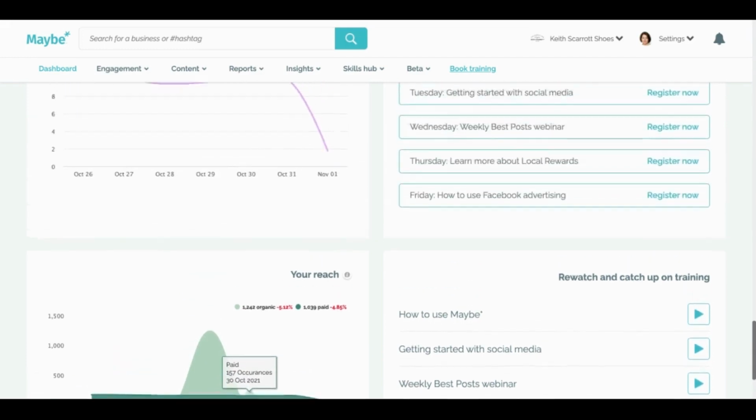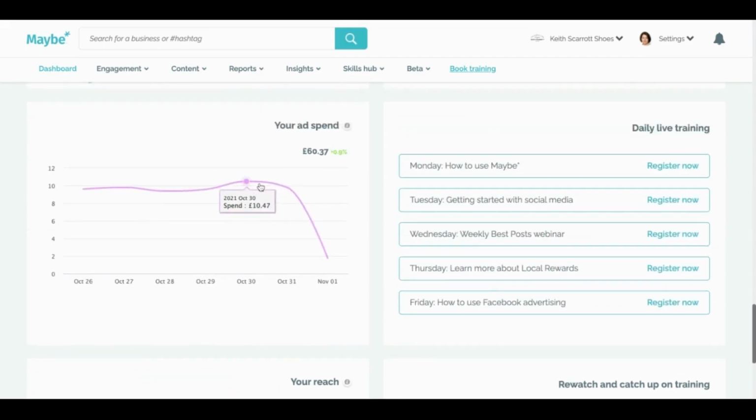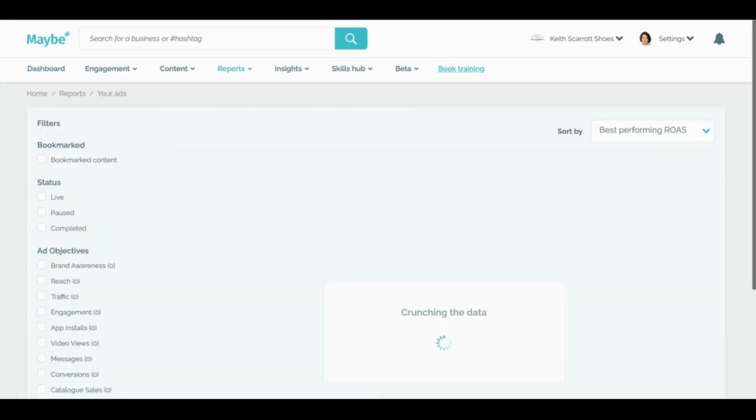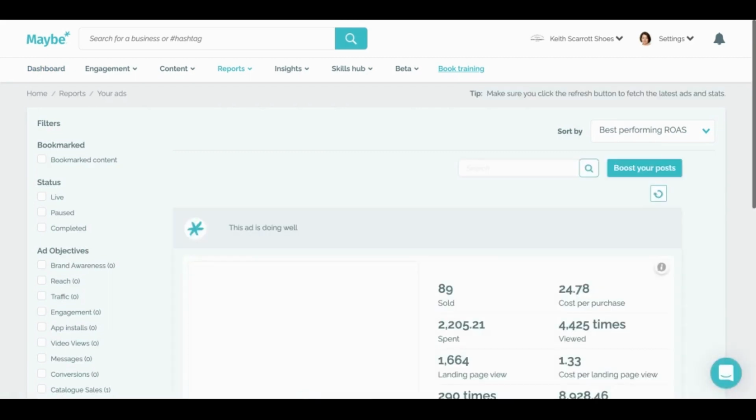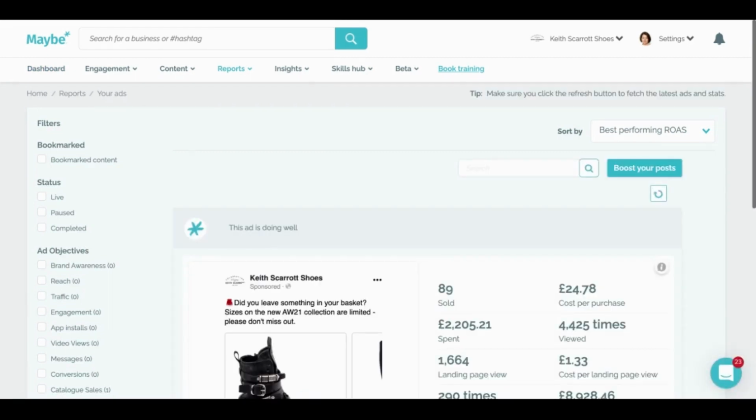So if we come back up to ads, click through at any point in time, you can see what ads you've got running and how it's performing. Now, this may seem obvious, but actually many brands and many businesses run paid ads, often outsource it to an agency, which means that it's actually quite hard to see what's going on. Facebook hide this data incredibly well. What we've done is make it very, very visible.